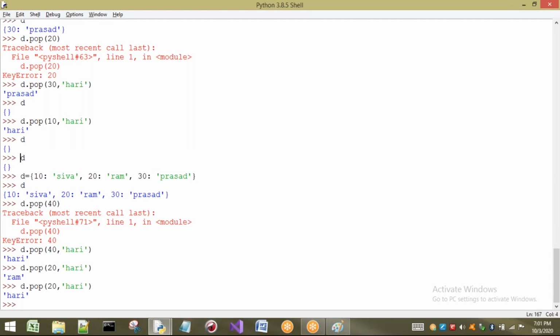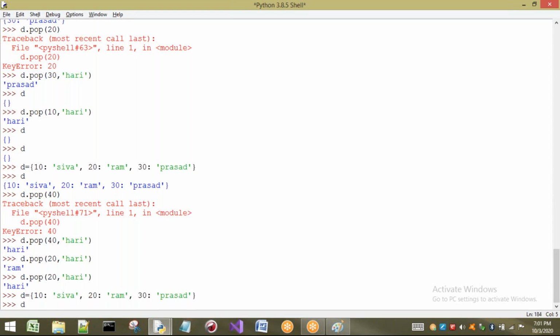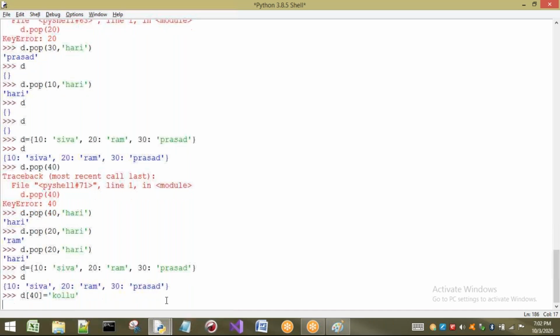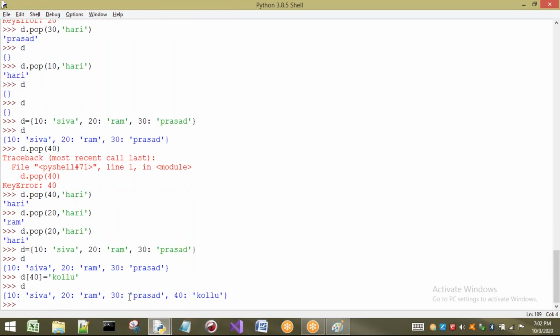So I want to create this one. The dictionary is created. Yes. Now observe carefully. What is the last inserted value? 30 Prasad. If you want to insert one more element last, that is D of 40, I'm going to assign some value here. Now observe, in D, 4 pairs are there.